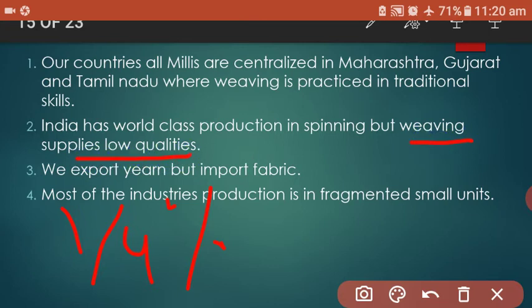That's why they only export yarn but import fabrics, because the weaving quality is not good in our country.